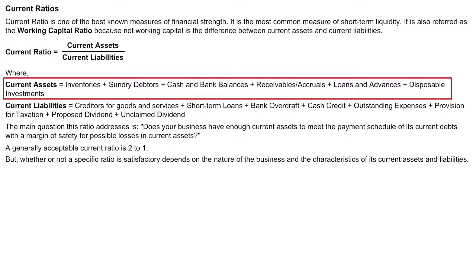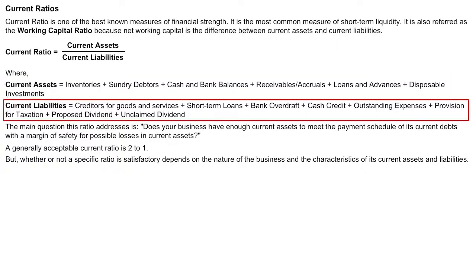Let's understand current assets. Current assets comprise inventories, sundry debtors, cash and bank balances, receivables, all accruals, loans and advances, and disposable investments. Current liabilities comprise creditors of goods and services, short-term loans, bank overdraft, cash credit, outstanding expenses, provision for taxes, proposed dividend, and unclaimed dividend.